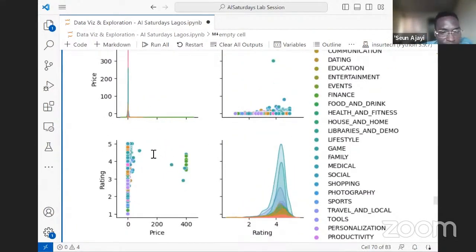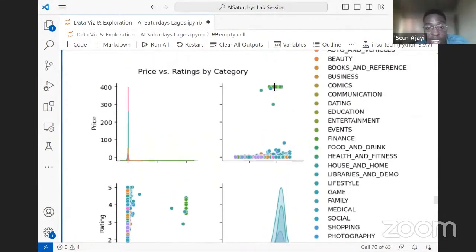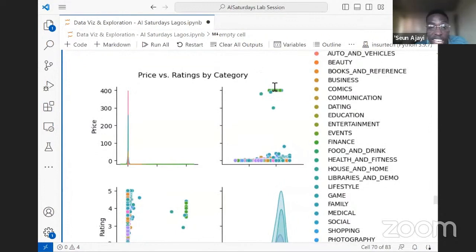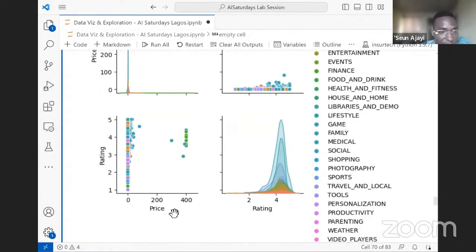Checking the price against rating plots, what we have here is the same thing as what we have here. It's just the orientation. This one is horizontal and this one is vertical, so they're just tracking the X and Y axes. What we can see is there's no significant relationship. Regardless of the price, people are giving their ratings. The only thing we can see is that for apps that are quite expensive, up to $400, people don't really give negative ratings. This is rating from 1 to 5.